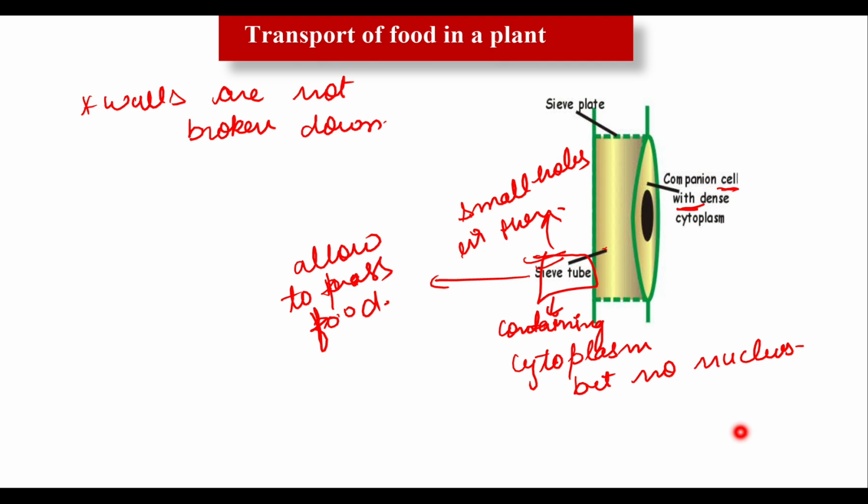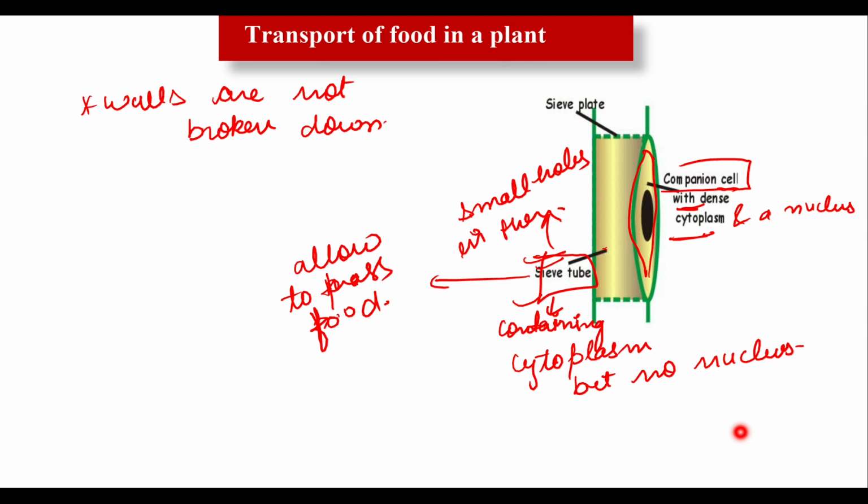Is it clear now? Now each sieve tube has a companion cell next to it. Look at this, this is the companion cell just next to it. This companion cell contains dense cytoplasm and a nucleus also. In the sieve tube there is no nucleus present, but the part which is connected to the sieve tube has the nucleus.